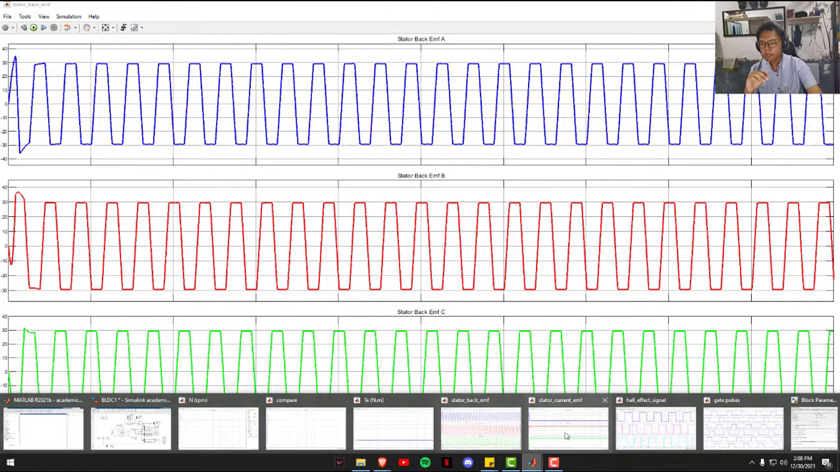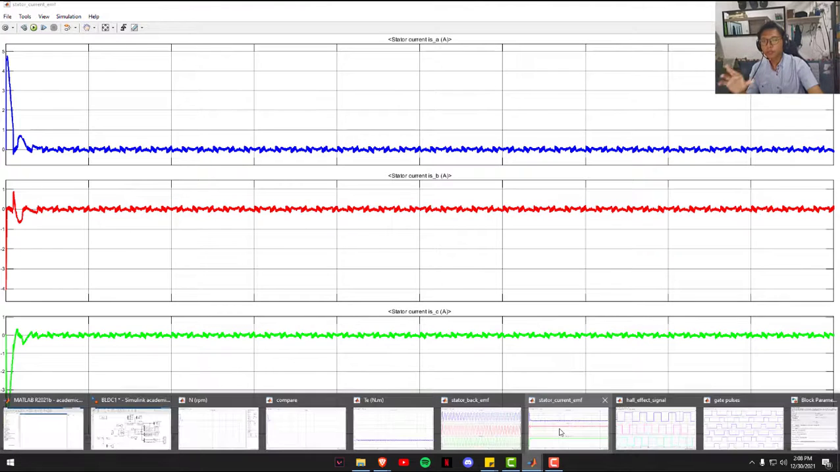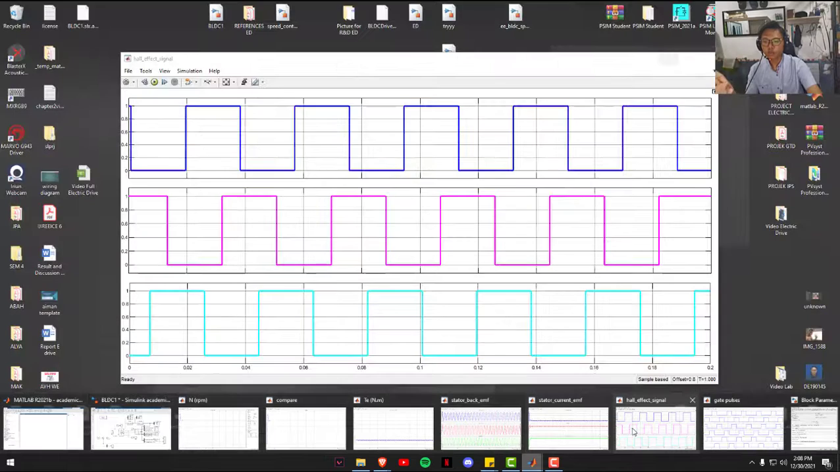And then this is the stator current. It is also the same. At first it fluctuates a little bit, and then in less than 0.1 second, the output waveform will reach a steady state output, and the output of the stator back EMF and stator current match with the output speed of this motor.